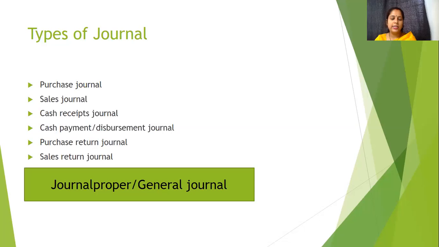Purchase return journal is related to return of goods. I'll give you a normal day-to-day example. You purchase certain goods and there are certain shops which have a policy that you can return within 15 days or 20 days if you don't like the goods. So you made a purchase and you are returning it back. So it is a purchase return. Similarly, in a concern also, this happens. So in our books, when we return, we maintain a purchase return journal because we are returning certain goods which we don't like or which we don't find suitable, or if we have excess of any such goods.